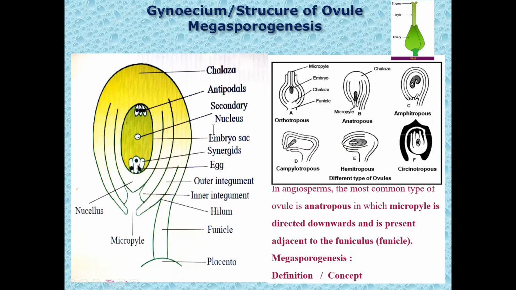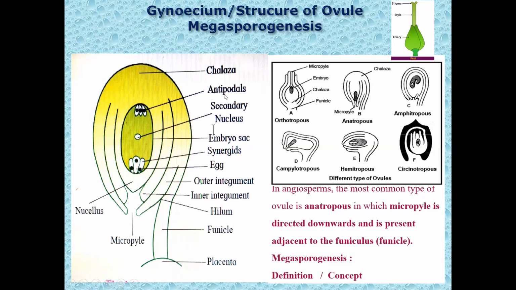These pair of cells which guard the egg cell are called synergids. They cover and protect the egg cell, and synergids and egg cell together form the egg apparatus. They are present towards the micropylar end. Towards the chalazal end, there are 3 haploid cells.